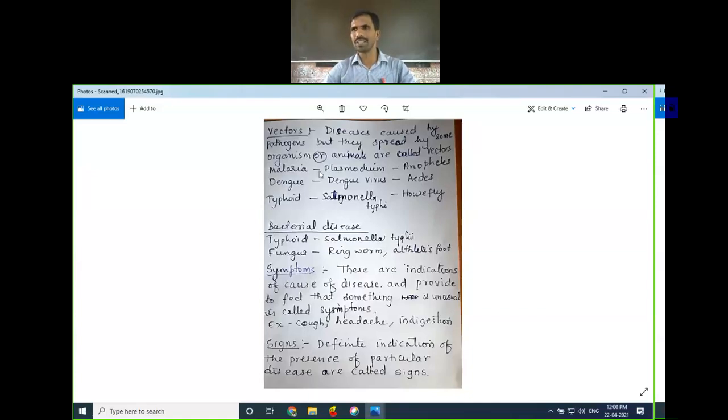You just go through the definition. Symptoms are the indications of the cause of disease, and make you feel that something is unusual. They are called symptoms. There are many symptoms, like itching may be one of the symptoms.